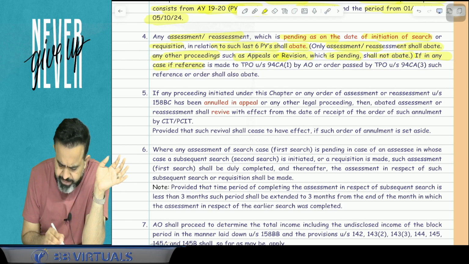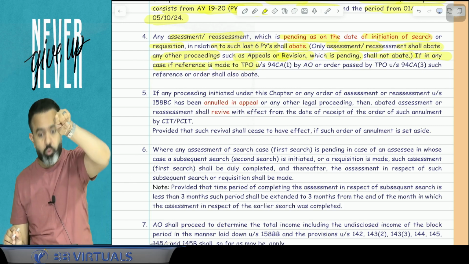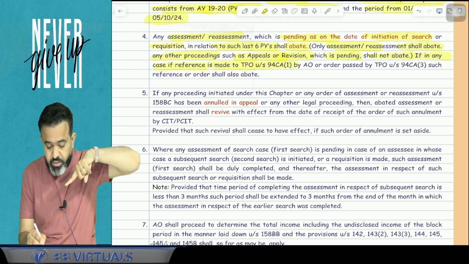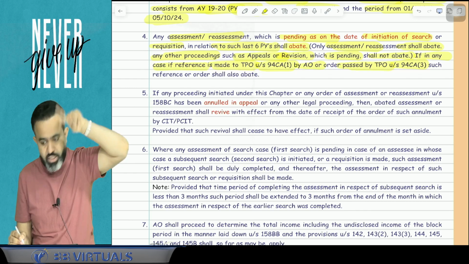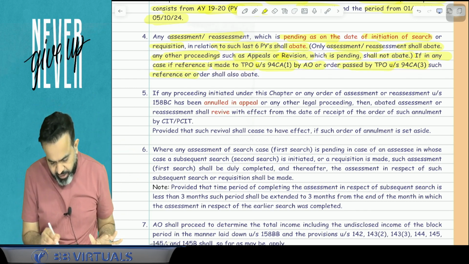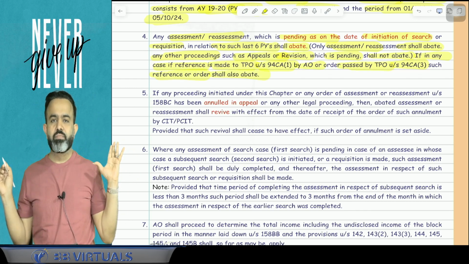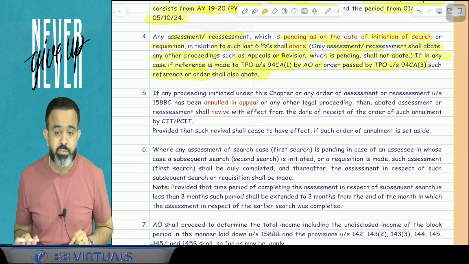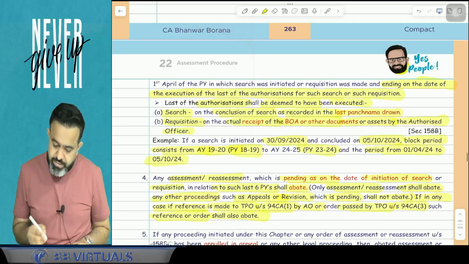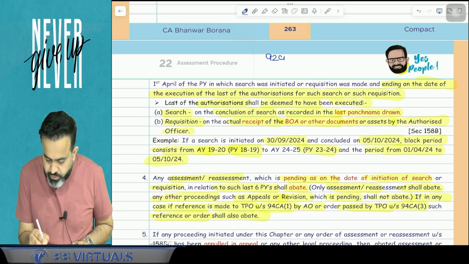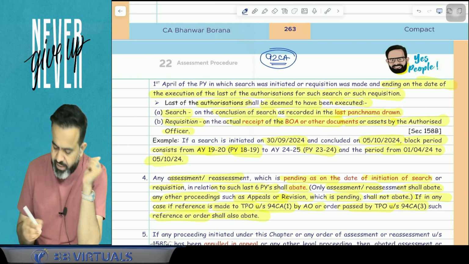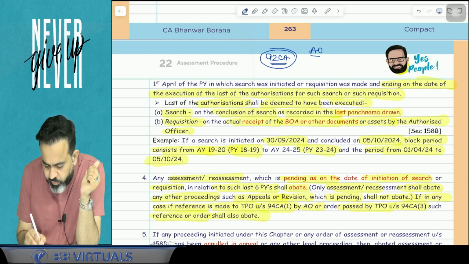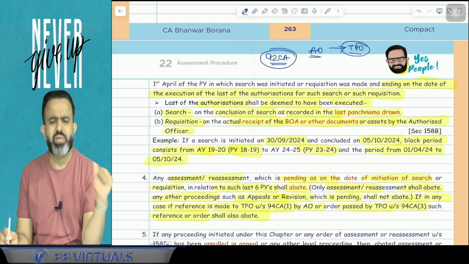If in any case reference is made to the TPO under section 92CA subsection 1 by the AO, and order passed by the TPO under section 92CA subsection 3, such reference or order shall also abate. So guys, if you remember transfer pricing, we discussed section 92CA, where the assessing officer may transfer your case to the TPO for determining the arm's length price.